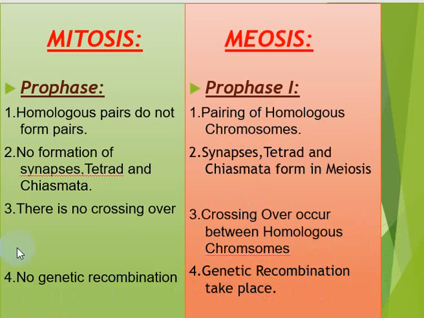On the other hand, in mitosis there is no such thing, as we have mentioned earlier. These three steps are not occurring, and certainly there is no genetic recombination, and the daughter cells are completely similar to the parent cell.